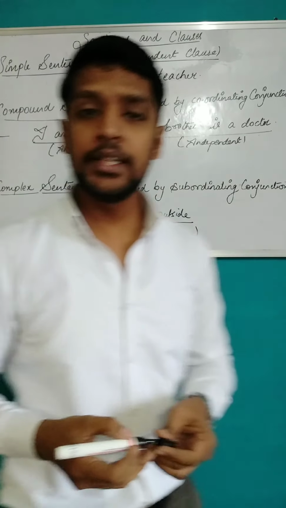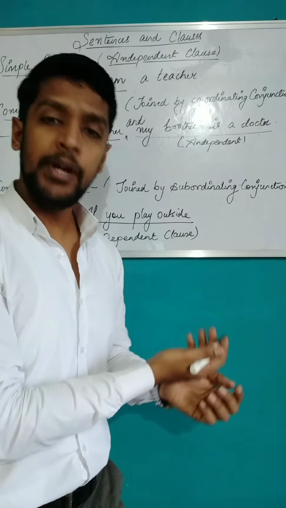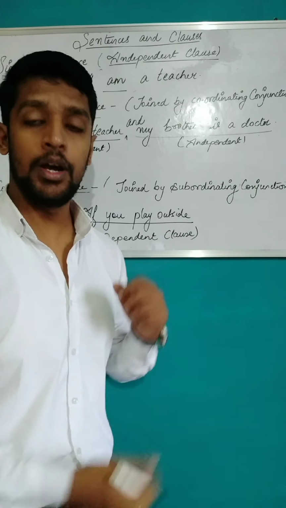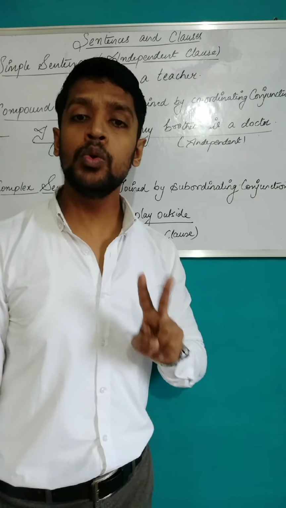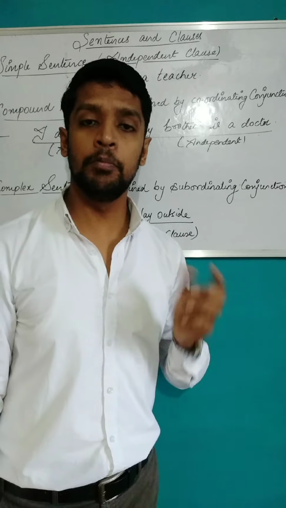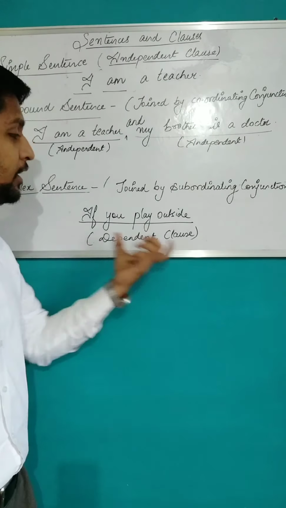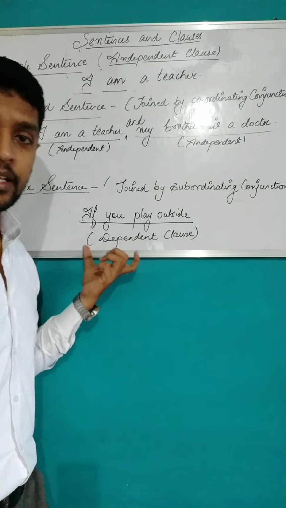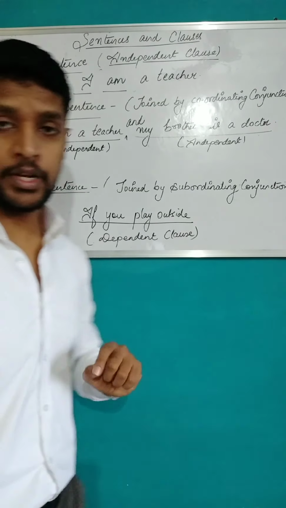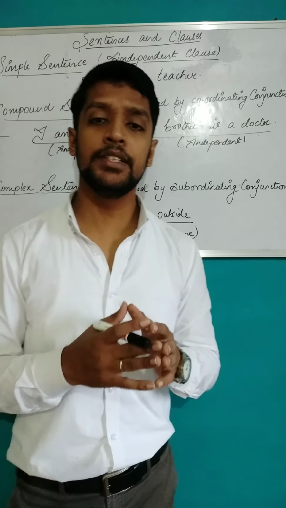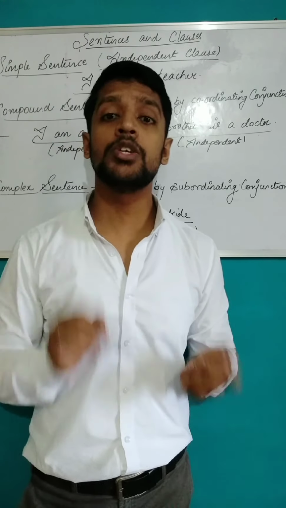Now, to make the sentence complete, what do I have to do? I have to add an independent clause to make it meaningful. I repeat, in complex sentences, there are two clauses, dependent and independent. Both clauses come together. Like here, I have given an example of a dependent clause, as after reading the sentence, you can identify that it is incomplete. If you play outside, then what? What would happen then? Definitely a question mark comes there.